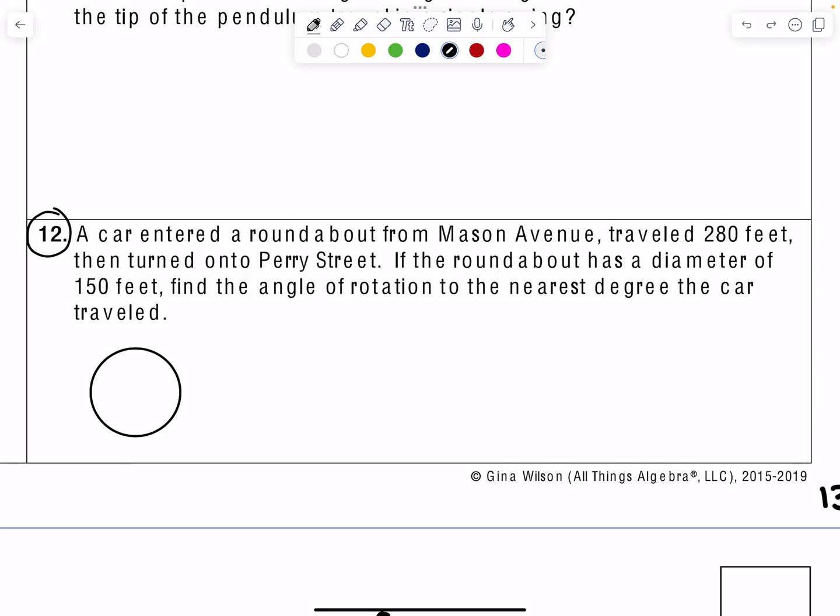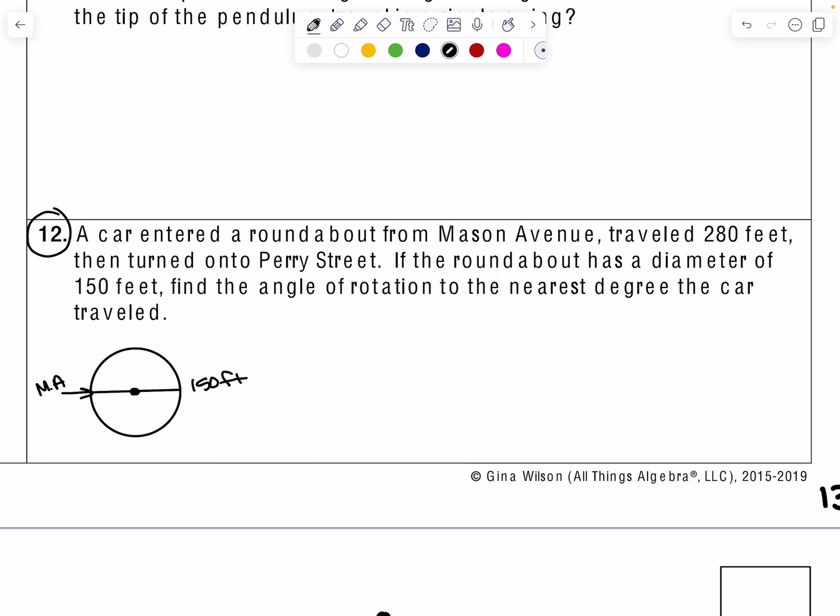Anyway, so a car entered a roundabout from Mason Avenue. Let's say Mason Ave is right over here. And traveled 280 feet, then turned into Perry Street. If the roundabout has a diameter of 150 feet, find the angle of rotation to the nearest degree the car traveled. So I'm going to go ahead and also put the diameter here as 150 feet.